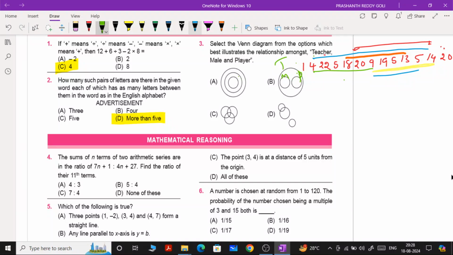According to this statement, what does it mean? Every male is a teacher. Is it true? No, it need not be. Every male need not be a teacher. That is the reason the second condition fails. And you focus on this one.